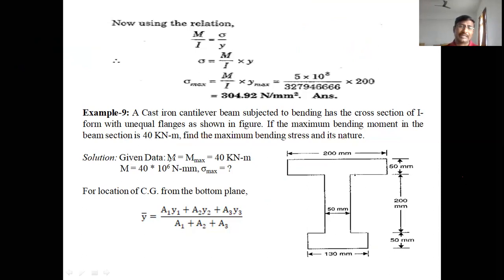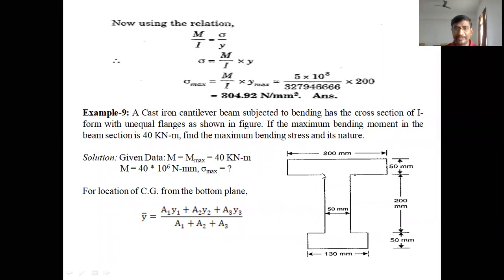The given data is that the maximum bending moment is 40 kilonewton meter. In the problem itself it is given, and we have to find the maximum stress. So 40 kilonewton meter, after conversion into newton millimeter: 40 into kilo means 10 cube, and converting meters into millimeters, another 10 cube. So 10 cube into 10 cube is 10 to the power of 6. 40 into 10 to the power of 6 newton mm is the maximum bending moment value after conversion. Clear, students?